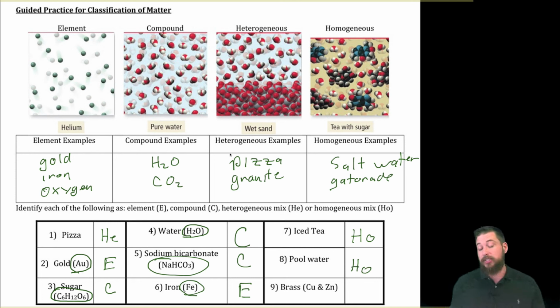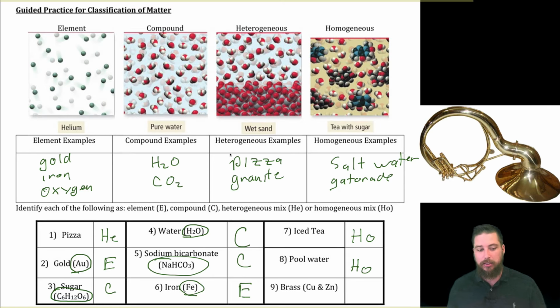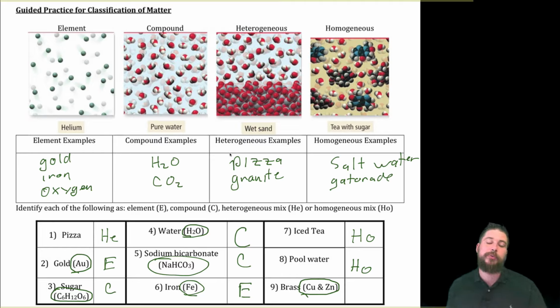And then brass. Brass, again, is a mixture of copper and zinc. Notice how if it shows it to you like this, where it shows you the two metals, where it says one metal and another metal, that is going to be a type of alloy, which is actually a type of homogeneous mixture. And so those are all the examples of heterogeneous, homogeneous compounds and elements that we're going to go through right now. And we will have some more examples to show in class.